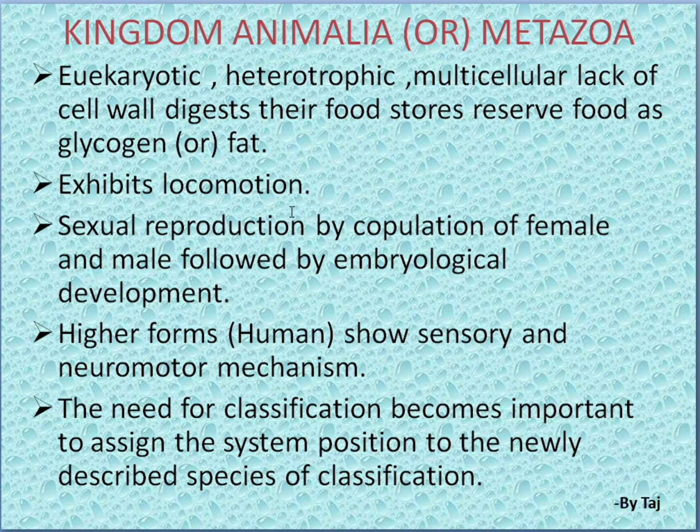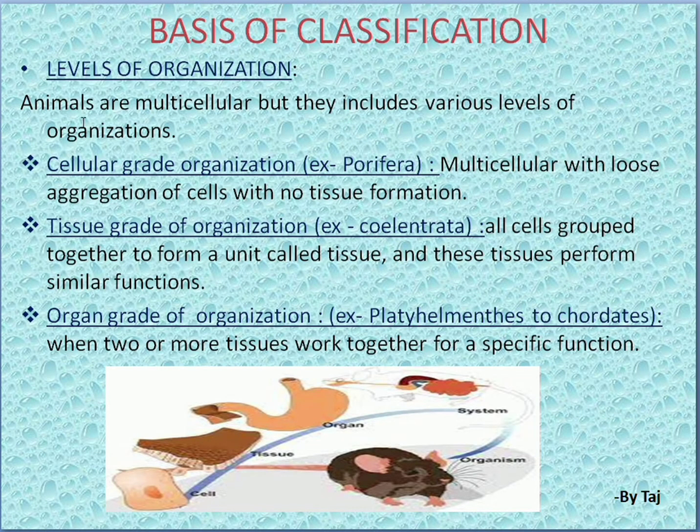Second point, exhibits locomotion. Locomotion is nothing but movement. The animals can move from one place to another. Sexual reproduction by copulation of female and male, followed by embryological development. Next, higher forms, nothing but human beings, show a sensory and neuromotor mechanism. The need for classification becomes important to assign the systematic position to newly described species. So in this class, we will discuss the basis of classification of the kingdom Animalia or Metazoa.